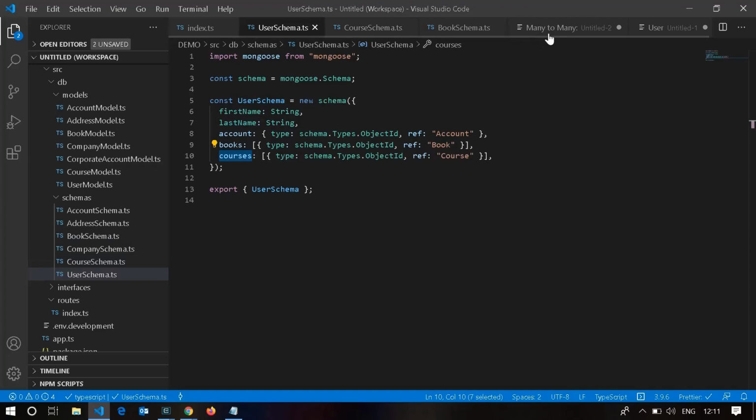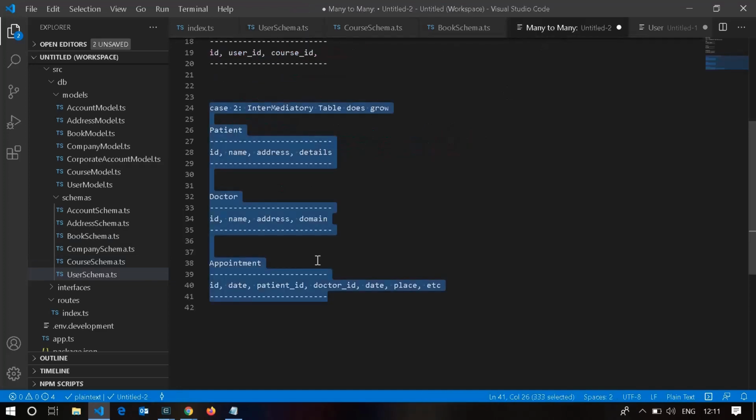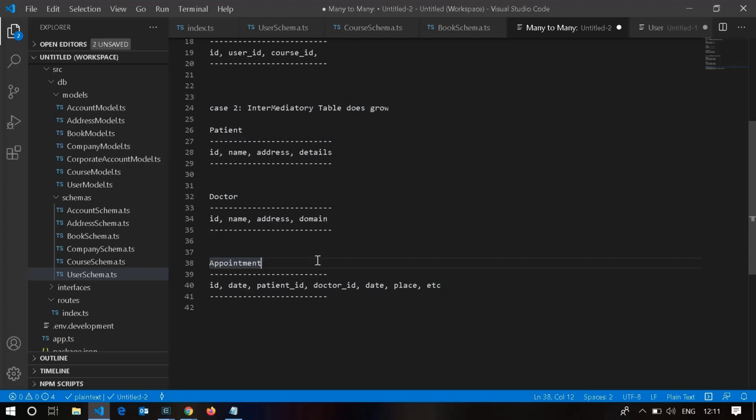So if the intermediate table is growing, let's create it so that patient will have many doctors. Instead of storing the patient ID in the doctor, let's store it in an intermediate table, and this appointment intermediate model you have to create on your own.